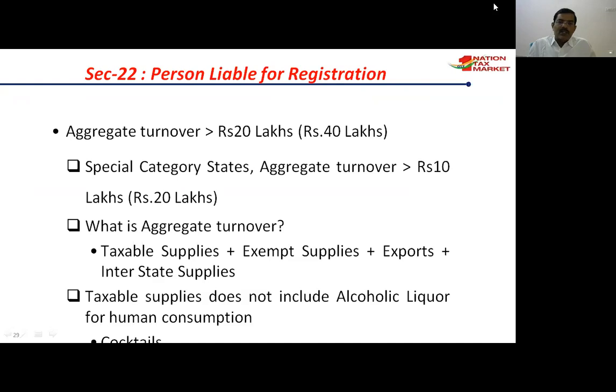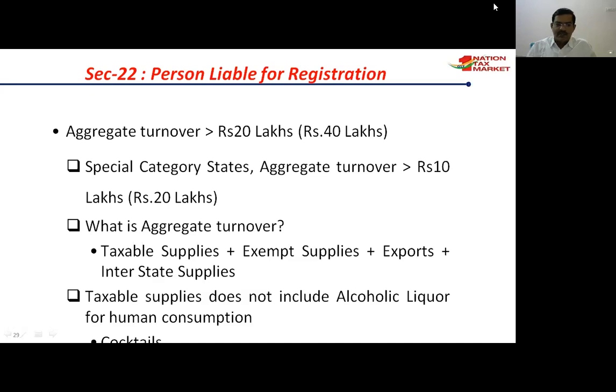For example, if any trader's aggregate turnover is less than 40 lakhs, registration is optional. If they want to take registration, whether trader, manufacturer, or service provider, if they take registration under GST, they will get more advantages as per GST law. They will enjoy the reverse charge mechanism and input tax credit.